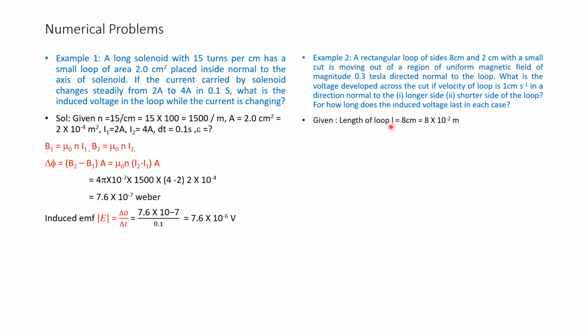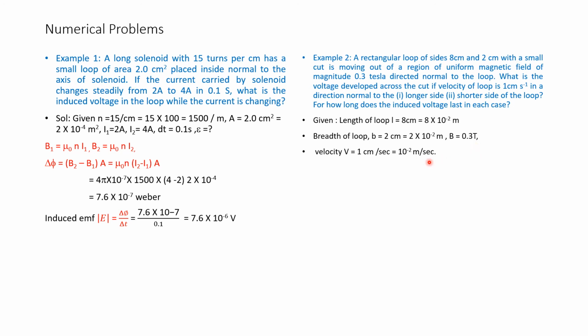Given the loop of length 8 centimeters, that is converted into meters, 8 into 10 to the power of minus 2 meters. Breadth of the loop is 2 centimeters, b is equal to 2 into 10 to the power of minus 2 meters. And B is given as 0.3 Tesla.